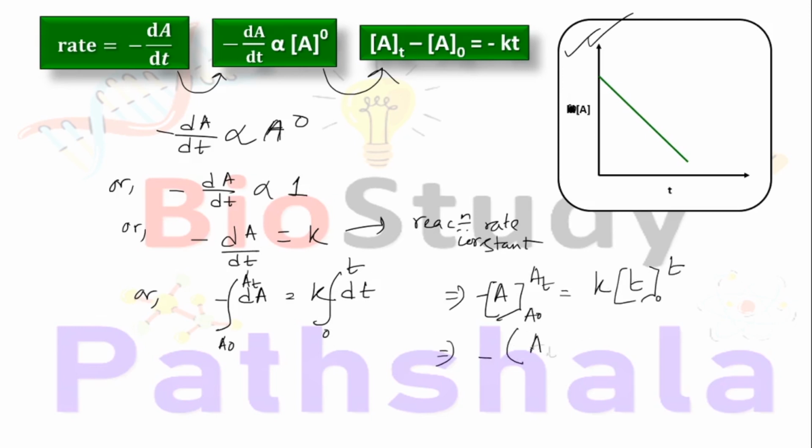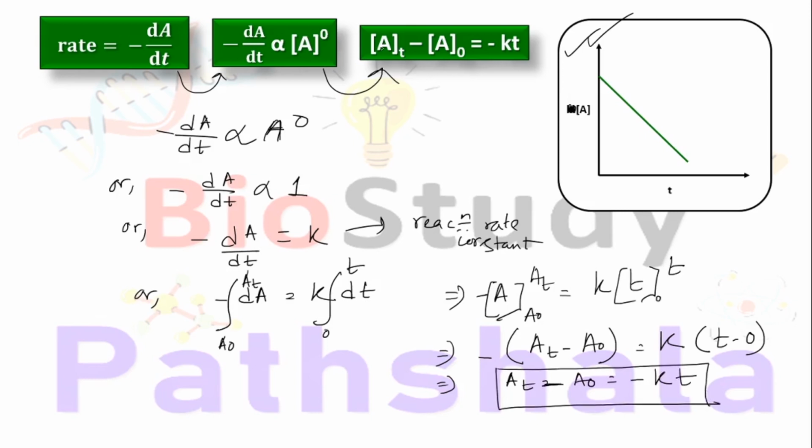Now upper limit minus lower limit, and here K into t minus 0. Now we will transfer this minus to this side. So At minus A0 equals minus Kt. Hence the above mentioned formula is proven. I hope you will understand this formula easily.